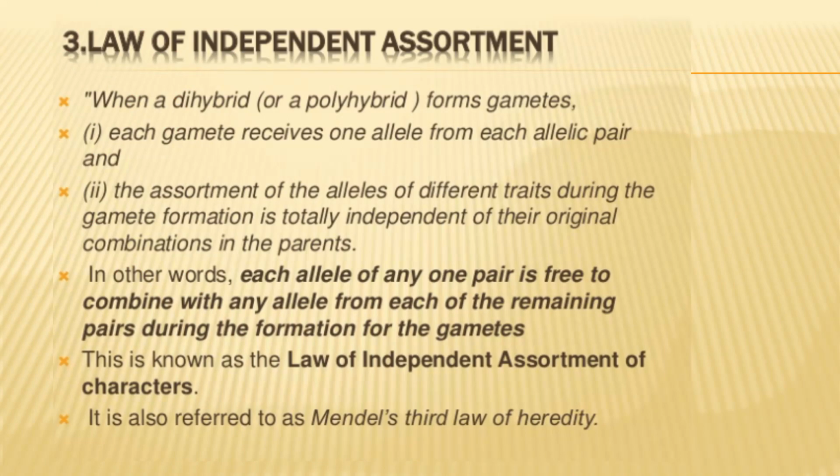Each allele of any one pair is free to combine with any allele from each of the remaining pairs during the formation of the gametes. It does not depend upon the remaining alleles where they will go. One allele will go with that specific allele; it is independent. It depends upon the allele's fate whether it will come toward a specific allele, or it will go individually. It is referred to as the third law of heredity.